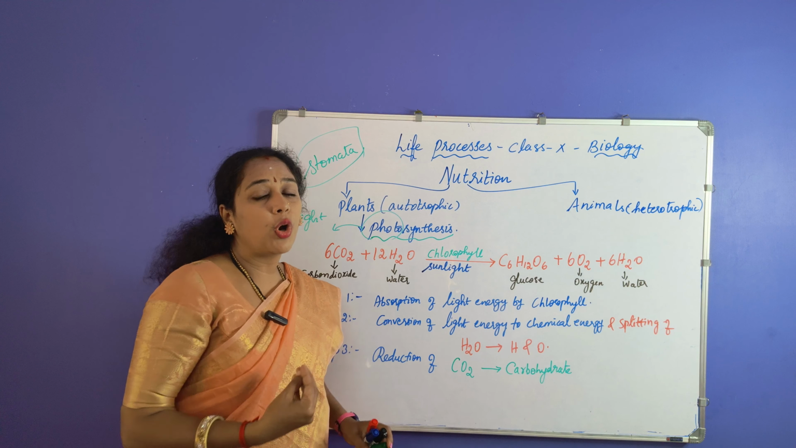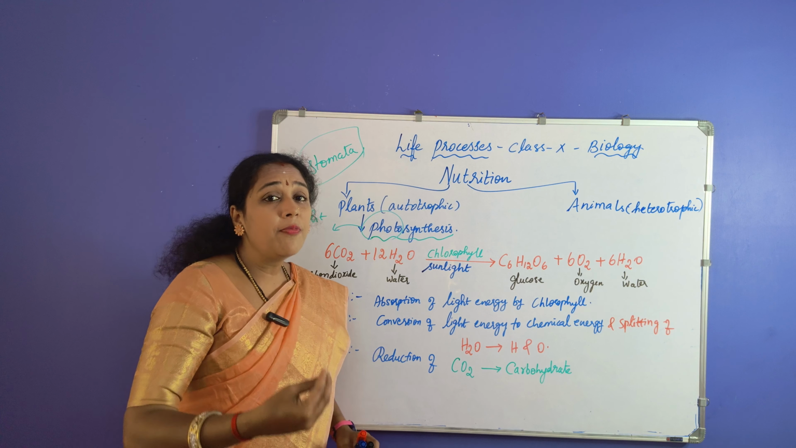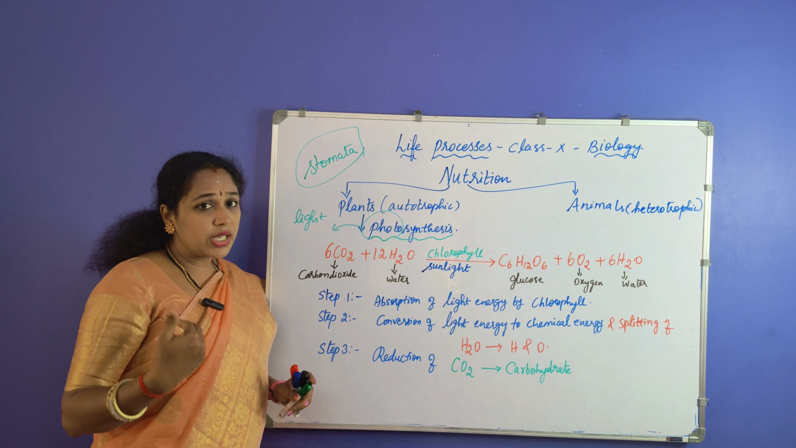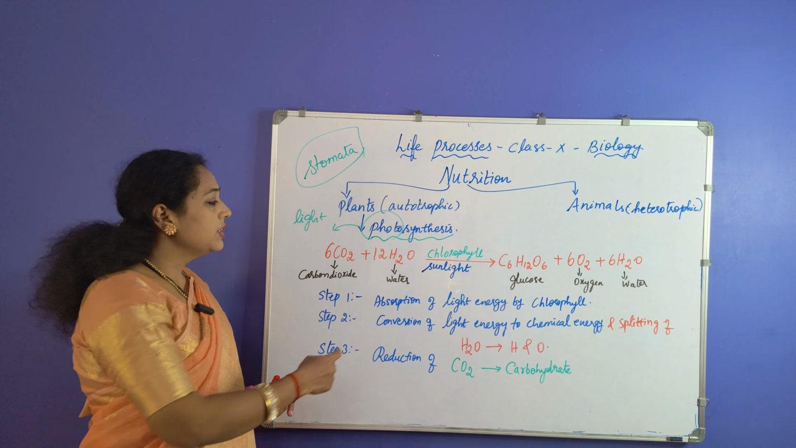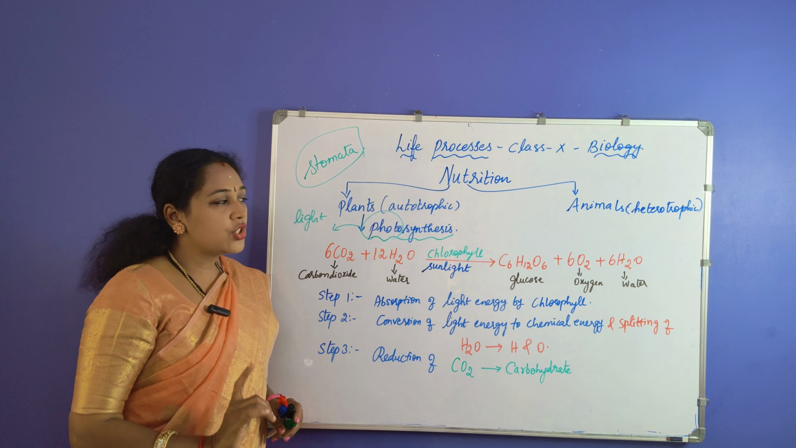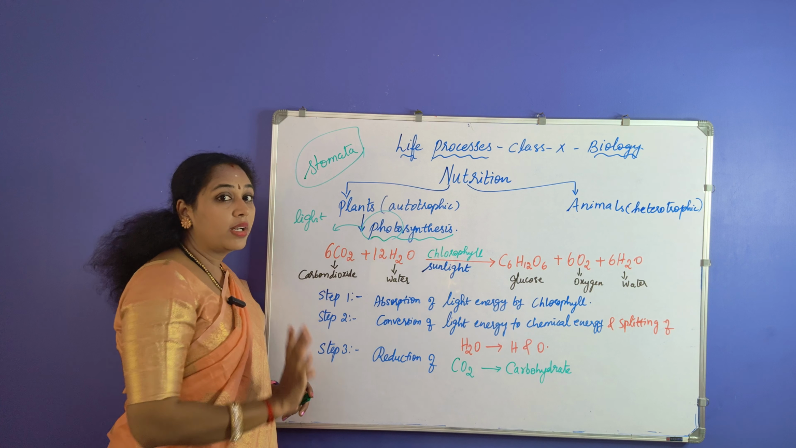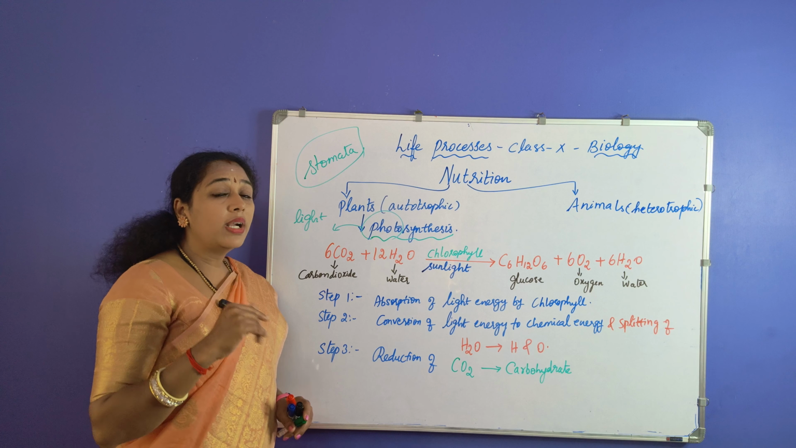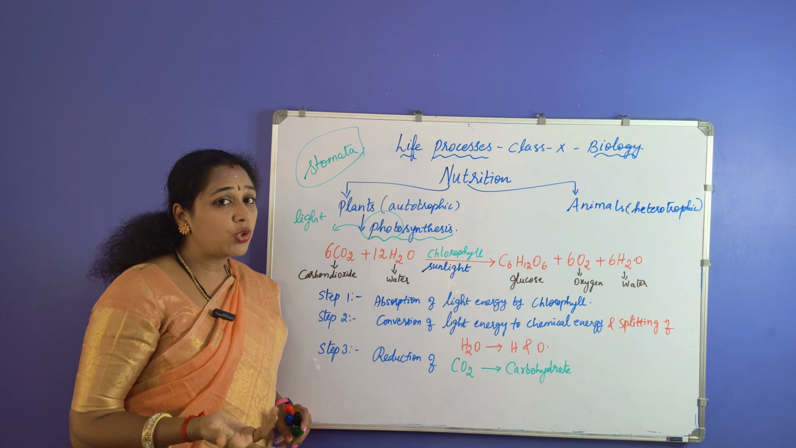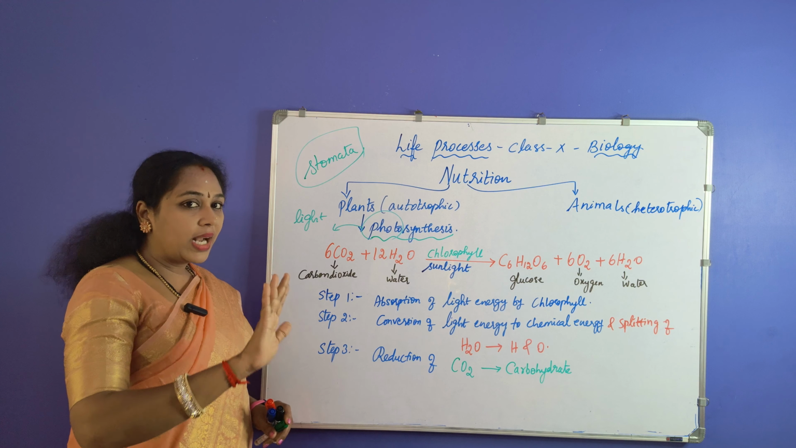But how does this process take place? It is a stepwise process. So what is the stepwise process that is happening? The first step is absorption of light energy by chlorophyll. Who is absorbing the light energy? It is absorbed by chlorophyll. What is chlorophyll? It is a pigment. So chlorophyll is the pigment which absorbs the light energy. Where is the light energy source? It is coming from the sun. Okay, that part is over.